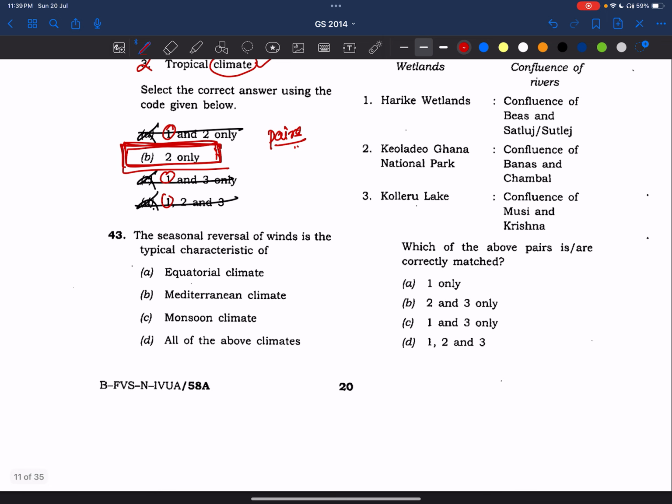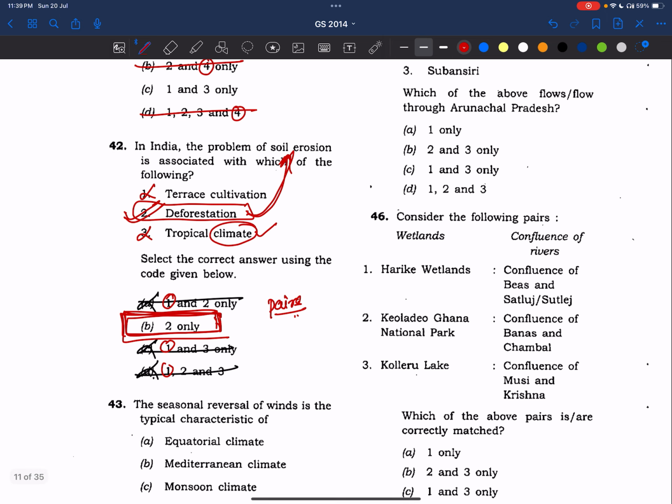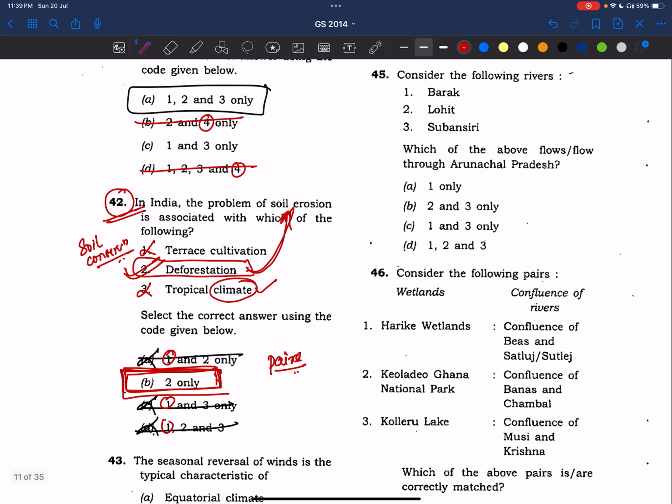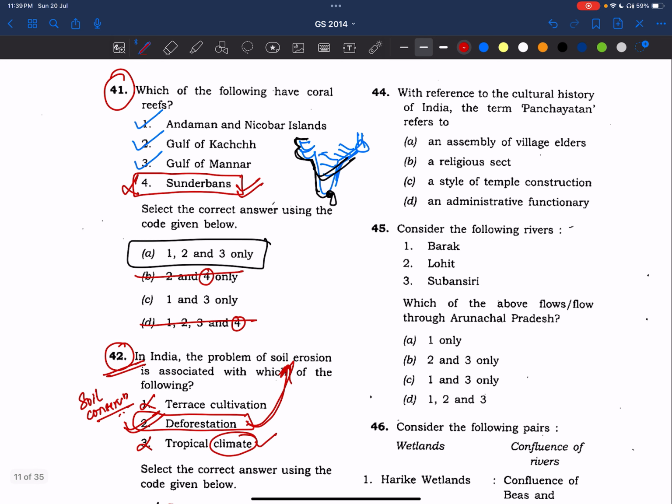Right? Now, what are the learnings from this? We should make notes on soil conservation. We already made it, and it is already posted in the Telegram. Please check in the Telegram as well. I'll also repost it with this question number as well. Okay. Now, yes, from here, coral reefs.